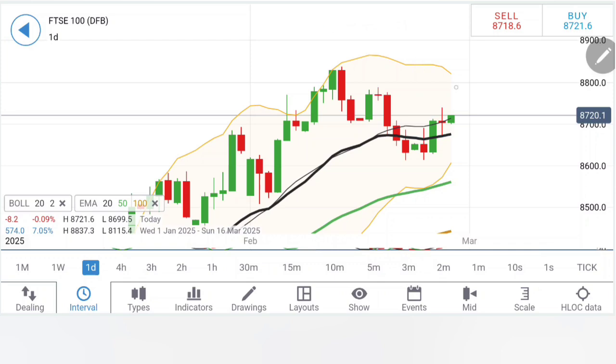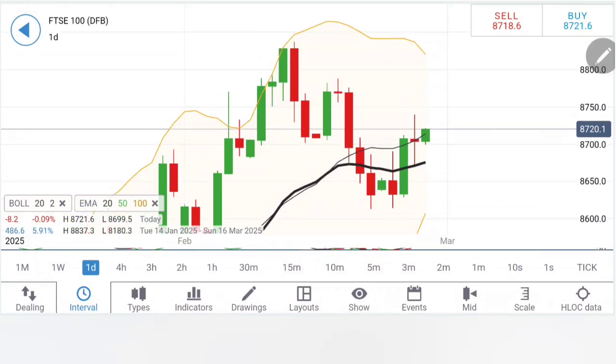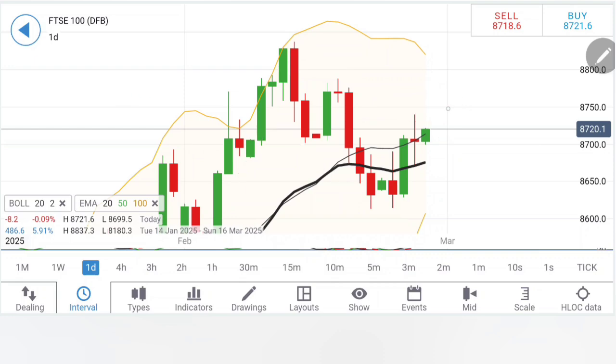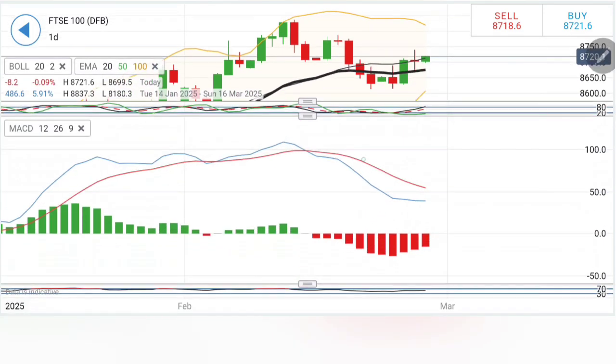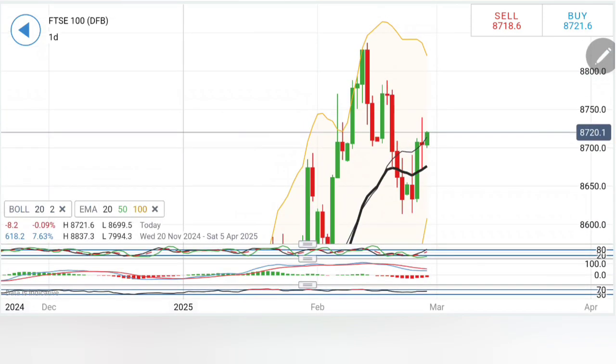Coming to the daily chart, similar observations with swings yesterday, higher lows, higher highs, and now trying to bounce back, trying to recover. Possibility is there that we may see it breaking beyond 8740 and in fact heading higher all the way towards 8760. Notice what's happening. It is trading in this bearish channel. It is a nice flag formation, and once it trades beyond 8760, 8780, that's a complete reversal here. Indicators are showing an uptick, but the MACD is still bearish, so be cautious as long as 8760 is not taken.